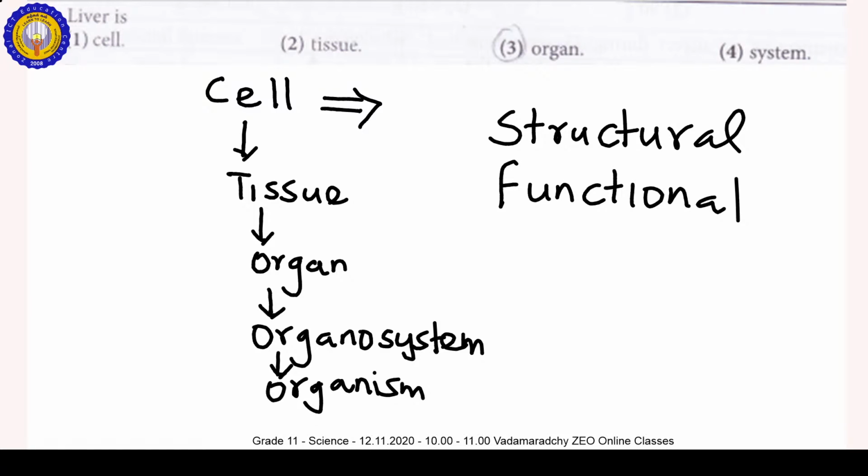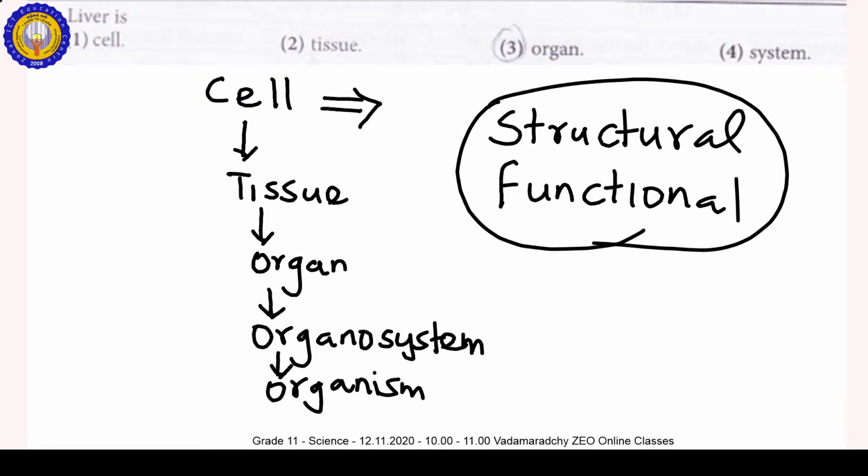So an organism is built up from the cell. That's why the cell is the structural unit of the organism. If the organism functions, the cell should function. That's why the cell is the functional unit.